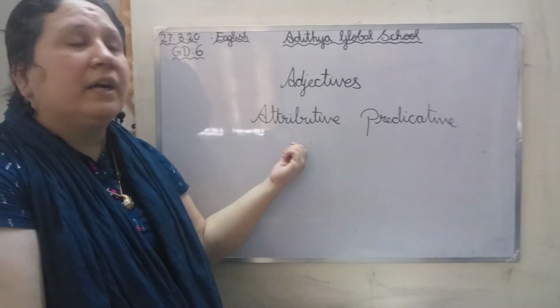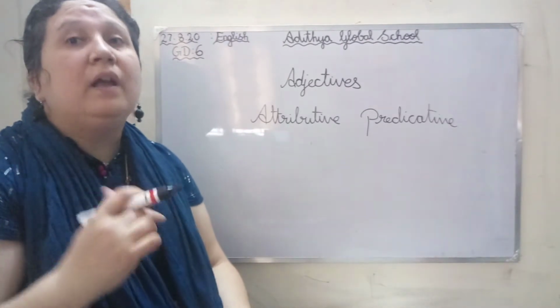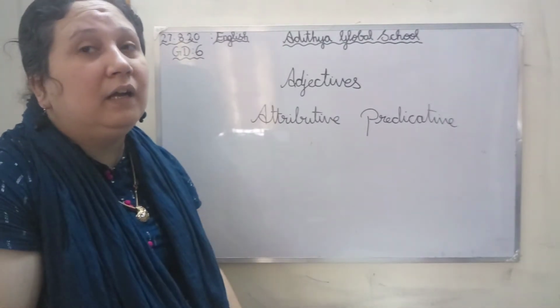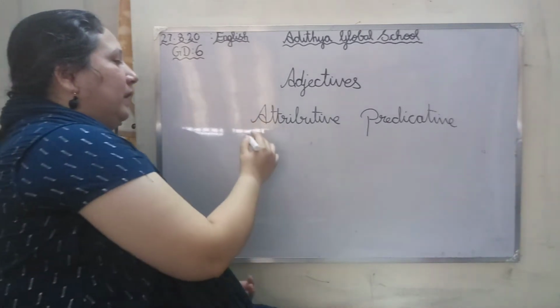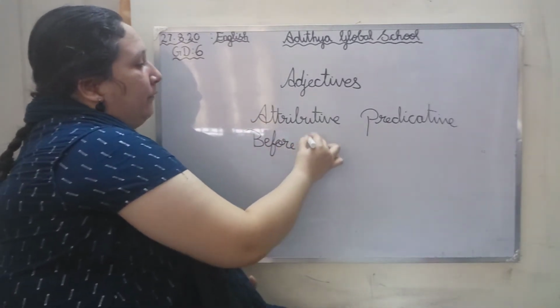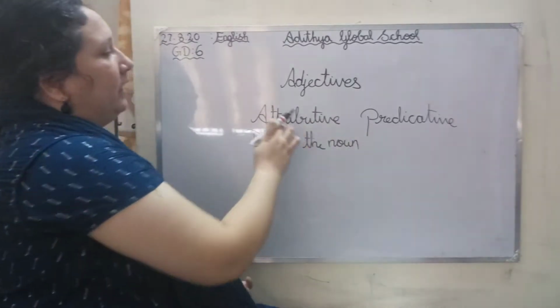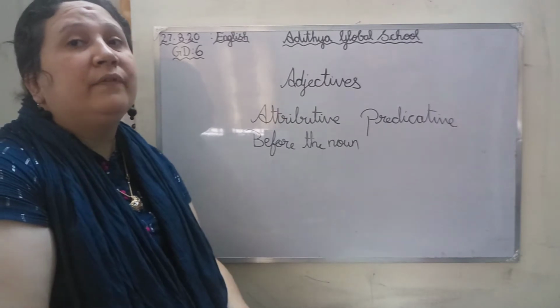So what is attributive? When we place the adjective before the noun, that is an attributive adjective.